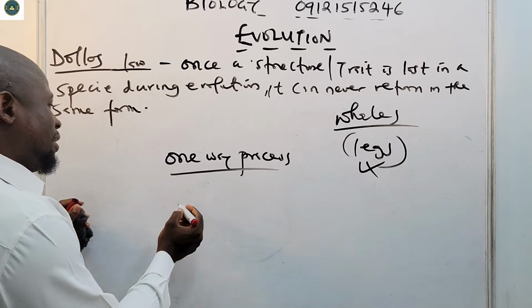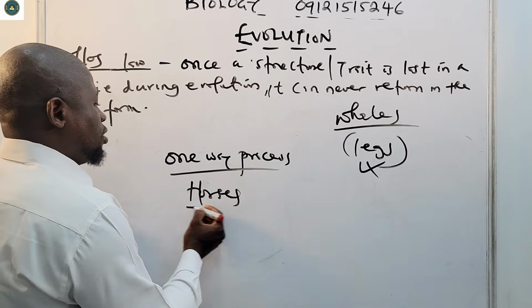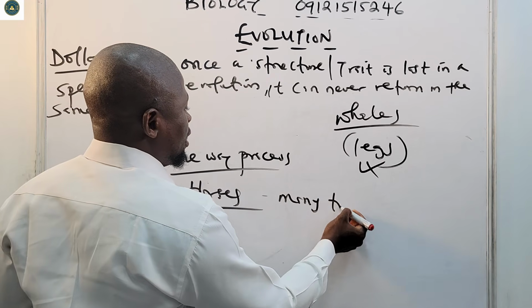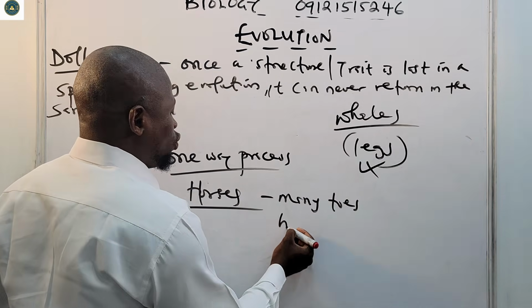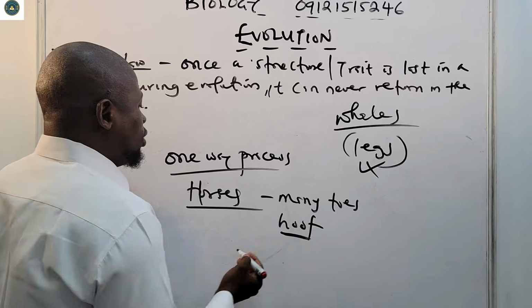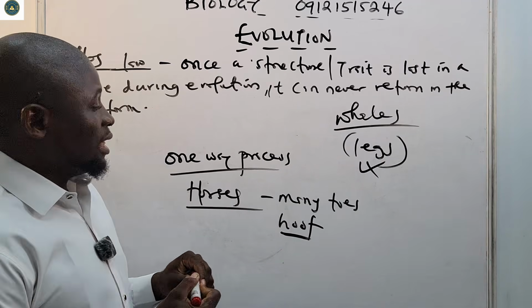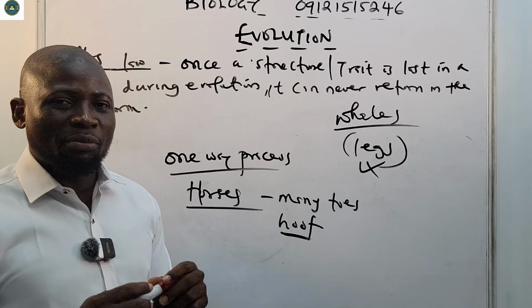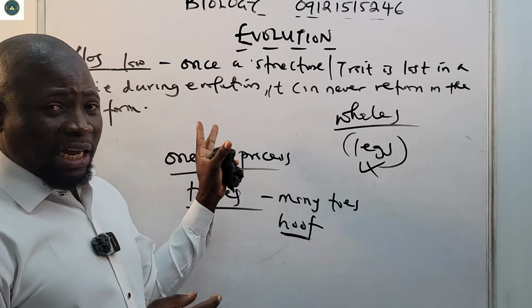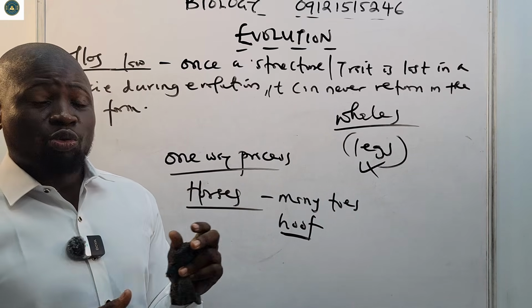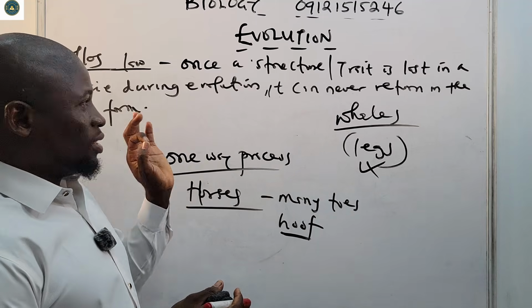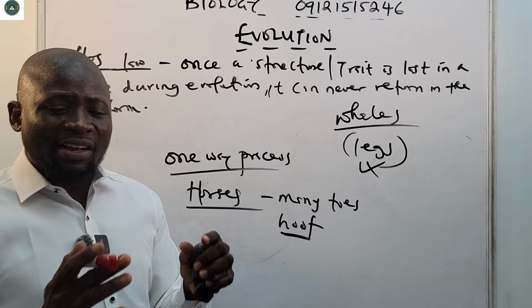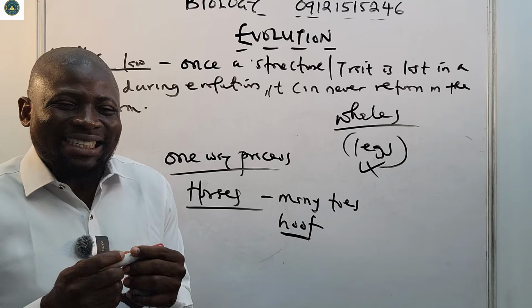Even horses usually had many toes, but now they only have one hoof. Now those toes that they have lost cannot return in the exact same way. That means Dollo's law is what we're proving right: once a structure or trait is lost in a species during evolution, it can never return in the same exact form.